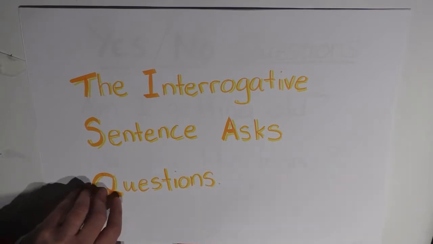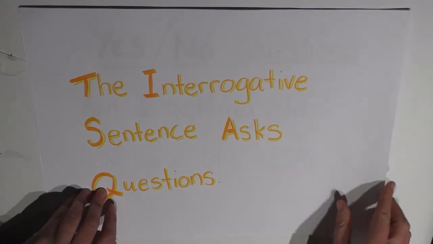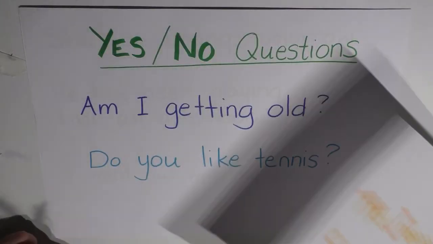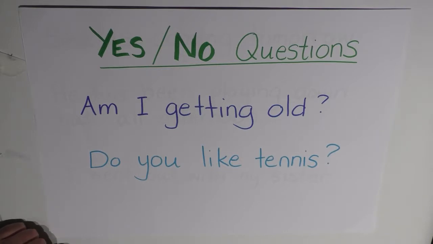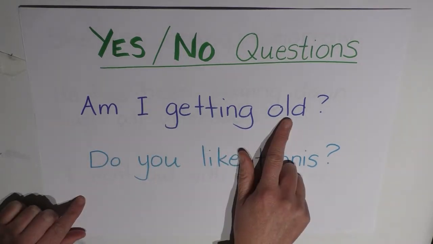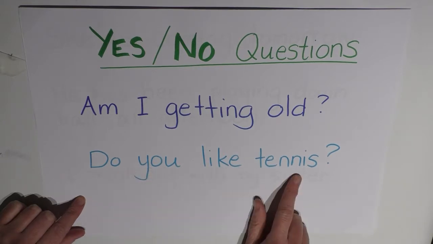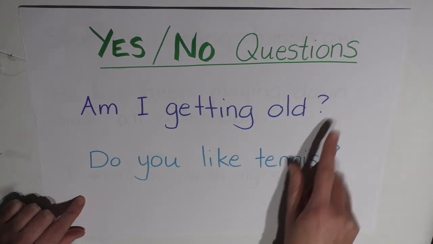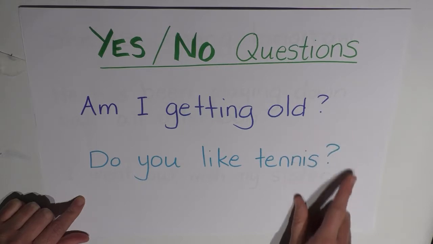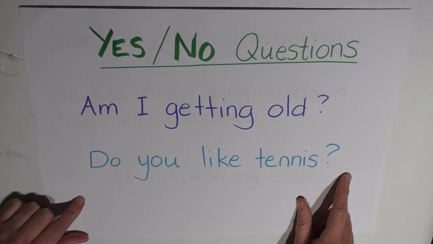The first are commonly referred to as yes-no questions. So let's pop that up there. And here are some examples of some yes-no interrogative sentences or yes-no questions. Am I getting old? Or do you like tennis? Now, if we take a close look at these questions, we first of all know that this can either be yes, you are getting old, or no, you're not getting old, and yes, I do like tennis, or no, I don't like tennis. So we can clearly see that it has to take an answer of yes or no.